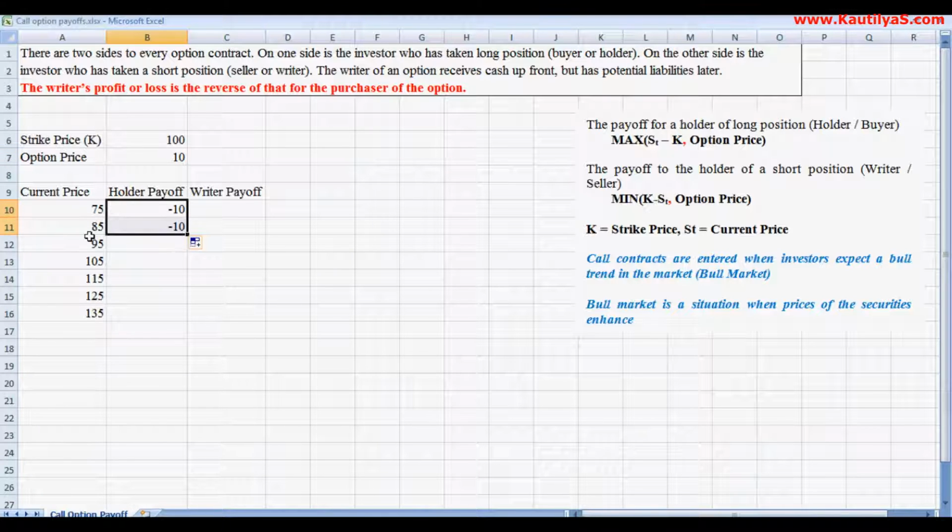Even if it is 85, his loss is 10. When the stock price reaches 105, he makes a profit of 5 rupees, at 115, 15 rupees, 125, 25 and 35. If you observe, his loss is limited to 10 rupees only, irrespective of the price fall. His loss is limited to 10, whereas the profits are unlimited.